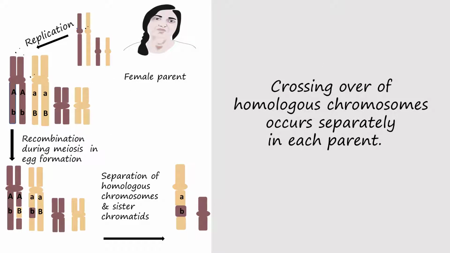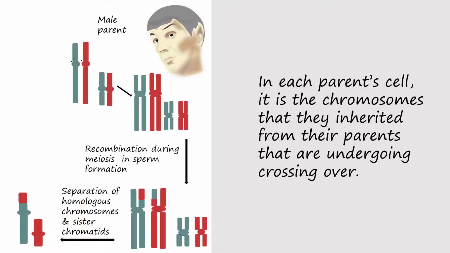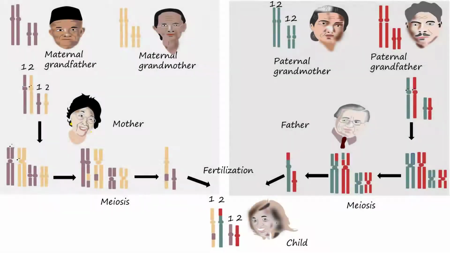Crossing over of homologous chromosomes occurs separately in the female and male parent. In each parent cell, it is the chromosomes that they inherited from their parents that are undergoing crossing over. To recap, individuals are diploid. Each cell, with a few exceptions, has two sets of chromosomes, numbered 1 and 2 in the diagram.